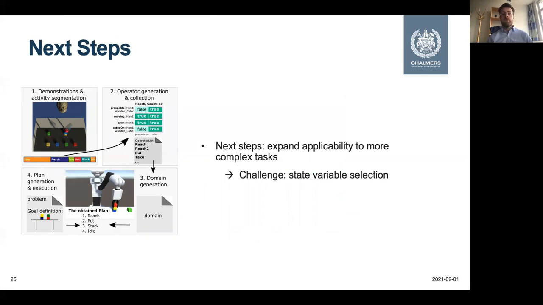But if you want to make the transition to different scenarios, for example, opening the door, we need new state variables which describe the environment. So of course, we want to minimize the effort of defining and grounding new state variables. So one option could be learning the state variable representation.